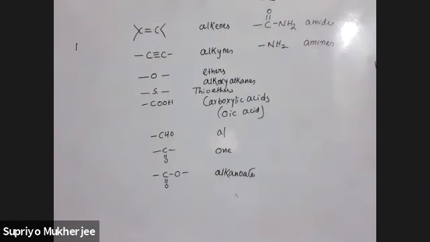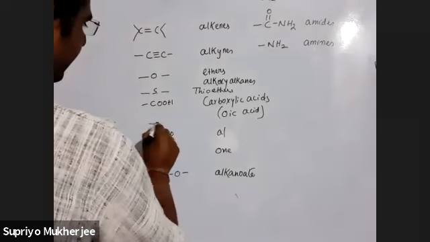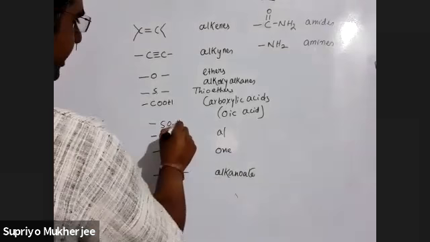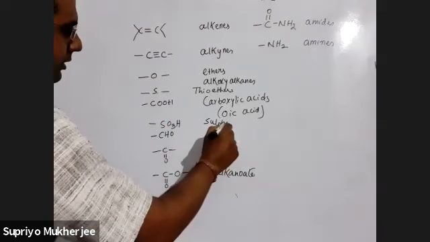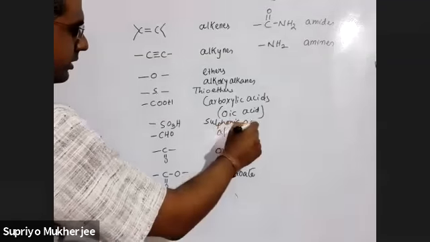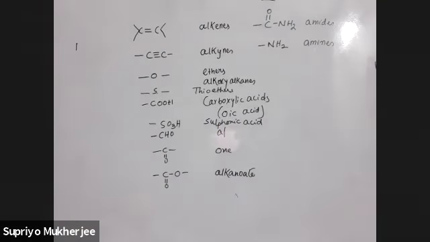Okay. The top one is amide. The next one is amine. This is carboxylic acid, na? SO3H. If it is there, SO3H, it's called sulfonic acid. Okay.